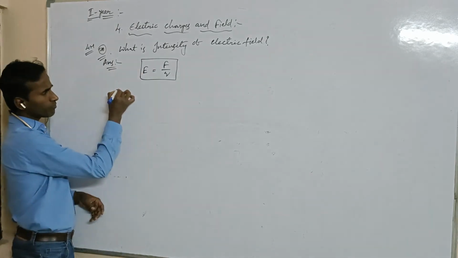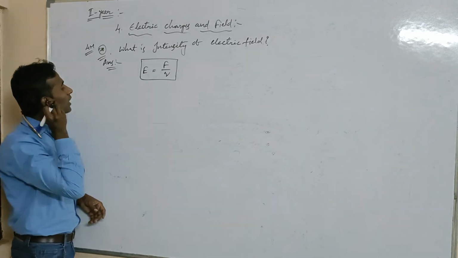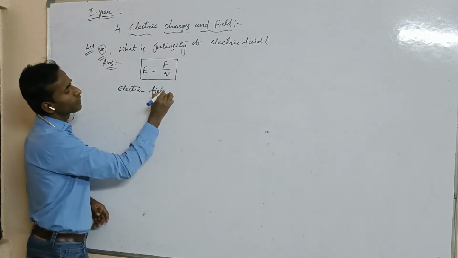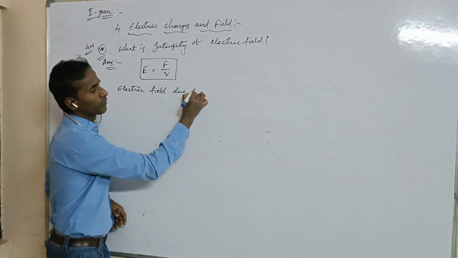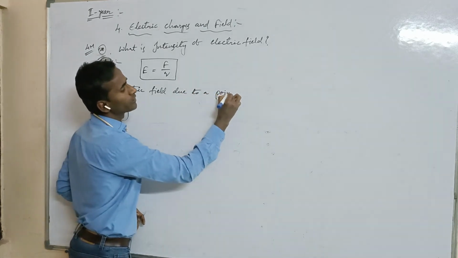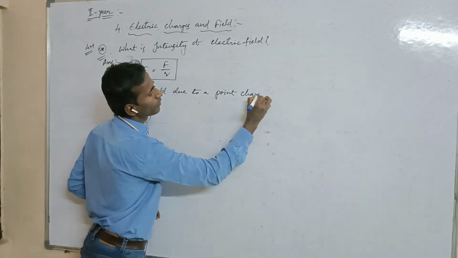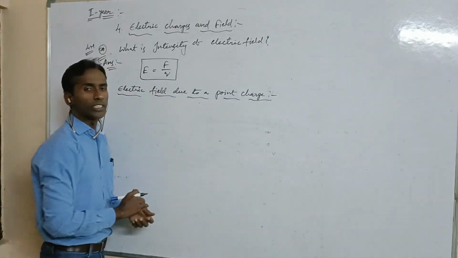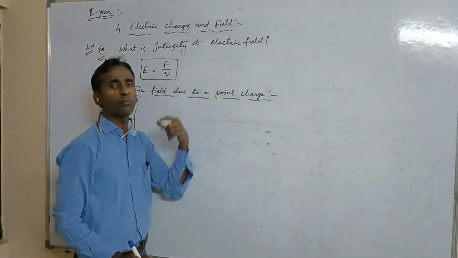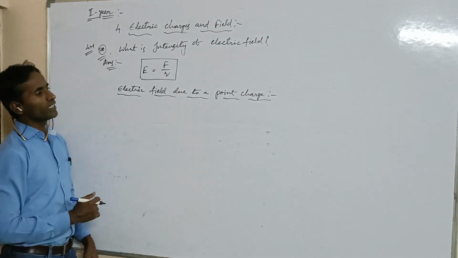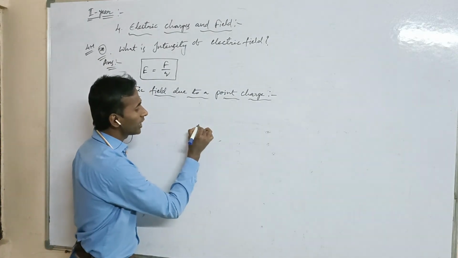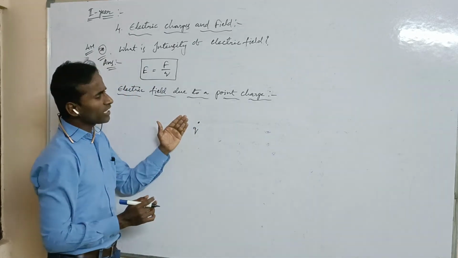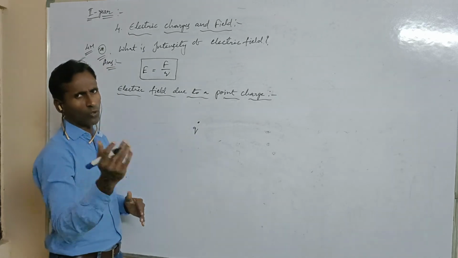Now, electric field due to a point charge. Students, we have to derive the equation for the electric field due to a point charge. Let us consider one charge Q. This charge produces some field around it.